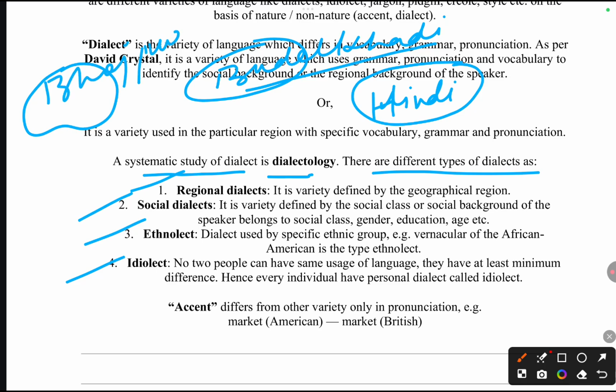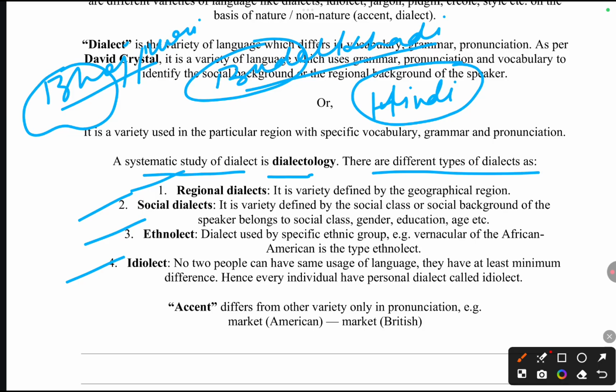So this Bhojpuri version of Hindi and this Bundelkhandi version of Hindi determines the region. That is called regional dialect. We identify this dialect from its region. So this Bhojpuri dialect gives the region of Bihar. This Bundelkhandi dialect tells us about MP.